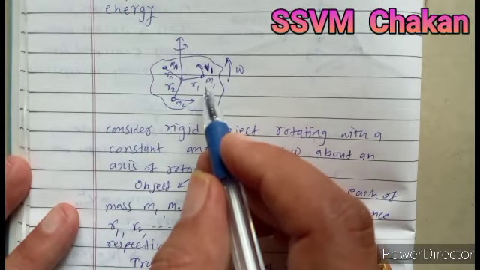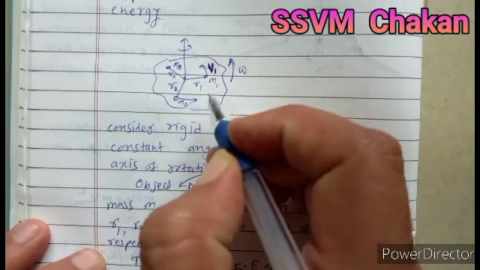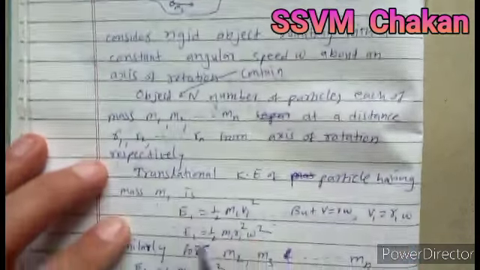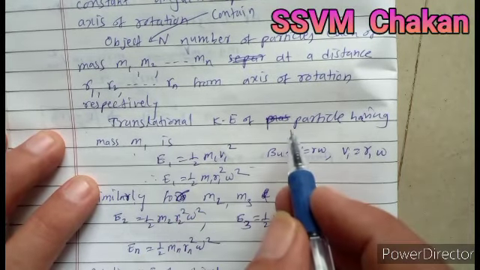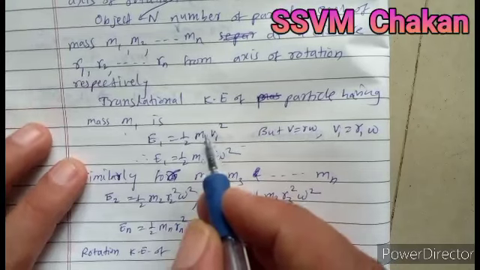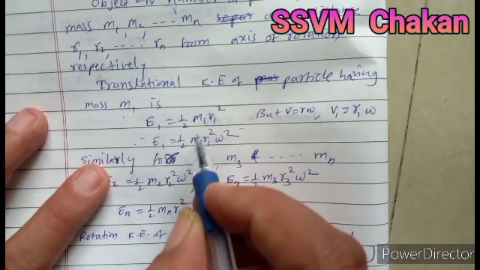Suppose particle m1 has a linear velocity v1. Because of its motion it must have energy called translational kinetic energy, or linear kinetic energy, whose formula we know: one half m v squared.